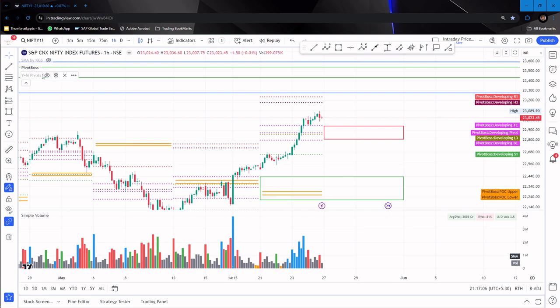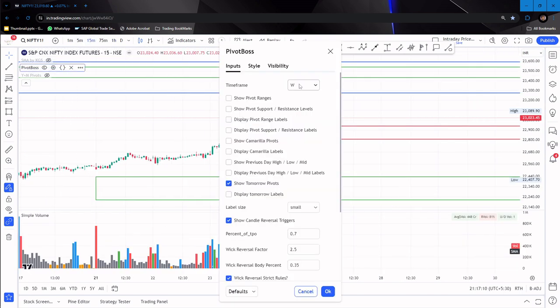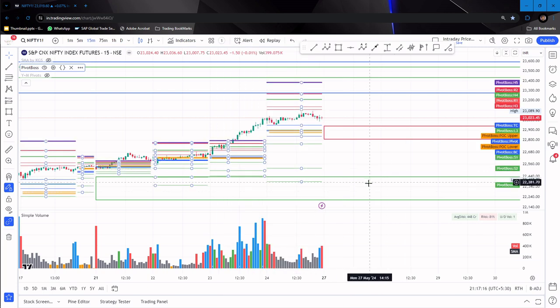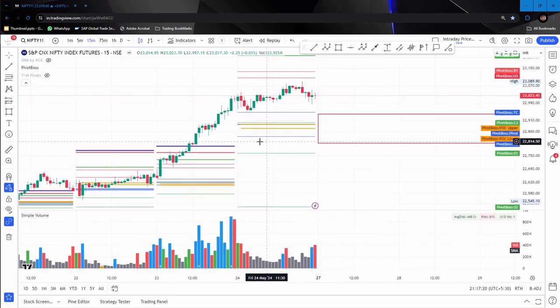Now let me go to the 15-minute time frame, and let me use the daily pivots first, and then I will go for tomorrow's pivots. So this is the daily pivots. As per the daily pivots, if you also notice, the CPR which formed on Friday is also a virgin CPR, and that virgin CPR and next week's weekly CPR are at the same place.